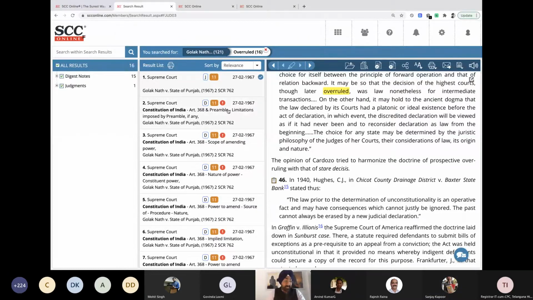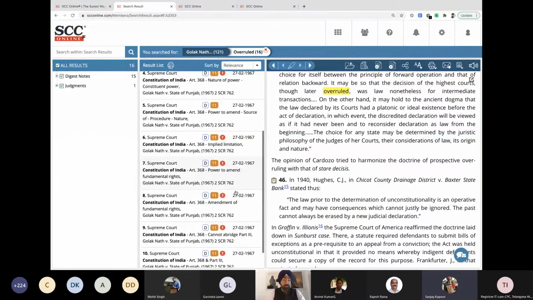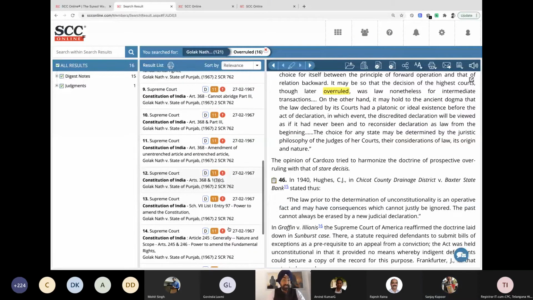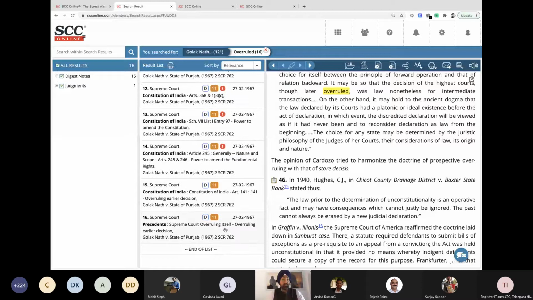So, like you said rightly, we need to look for these red exclamation marks. Only these exclamation mark points are overruled. The remaining ones are not. So even the 15th point and 16th point are not overruled.